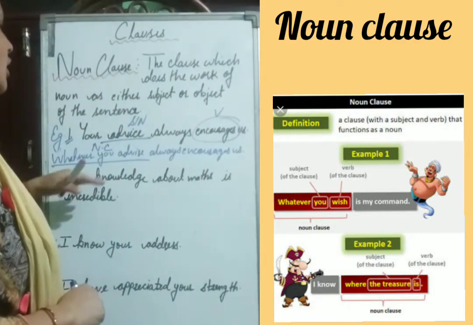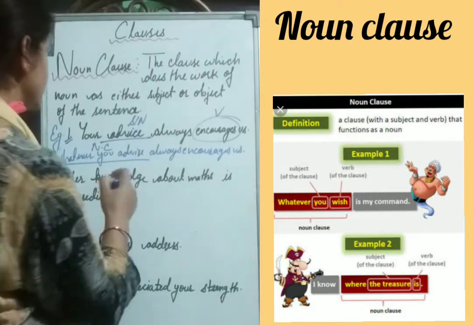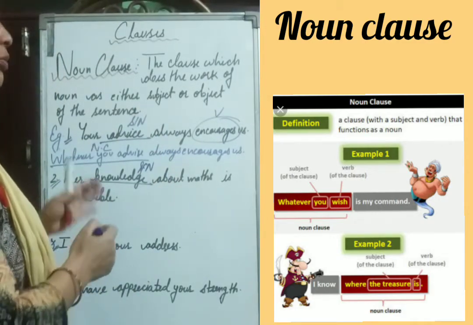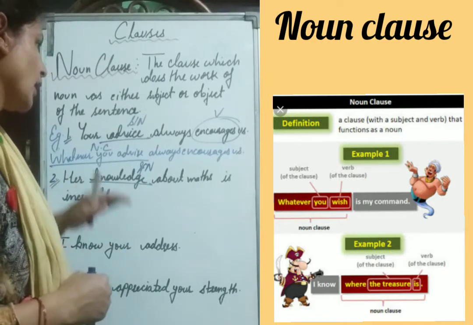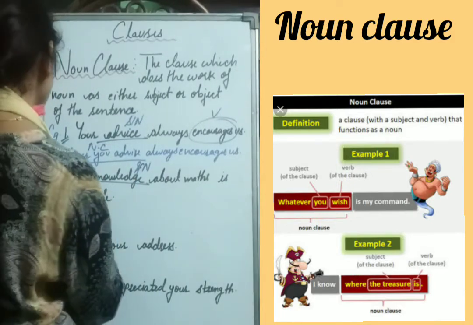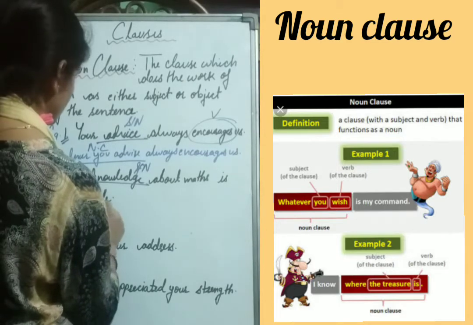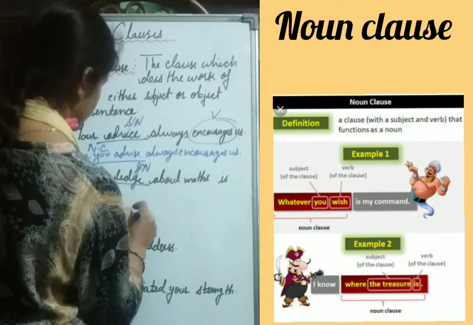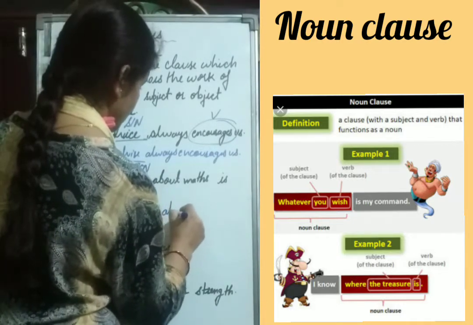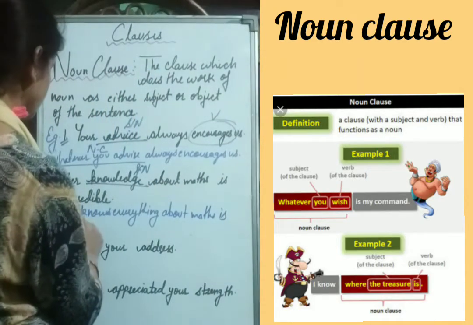Then second one, her knowledge about maths is incredible. Again, her is a pronoun here. Knowledge is the subject or noun. Again, we have to replace this knowledge with a clause. Now let us write the noun clause here. That she knows everything about maths is incredible.